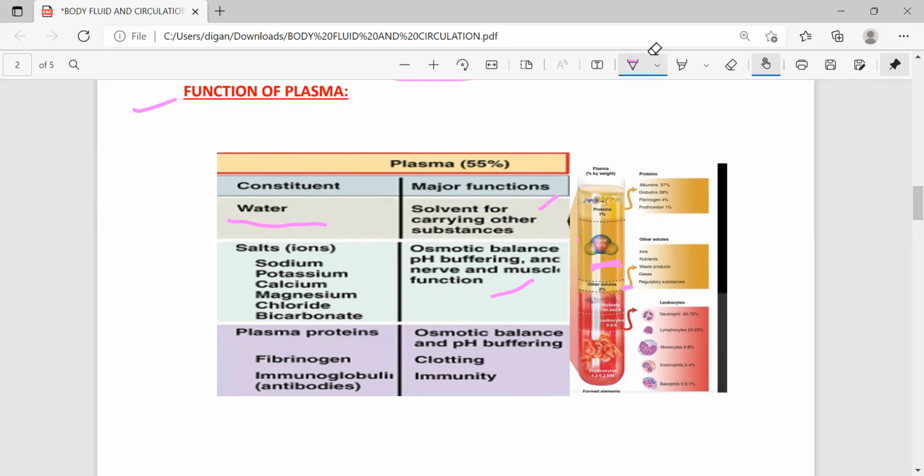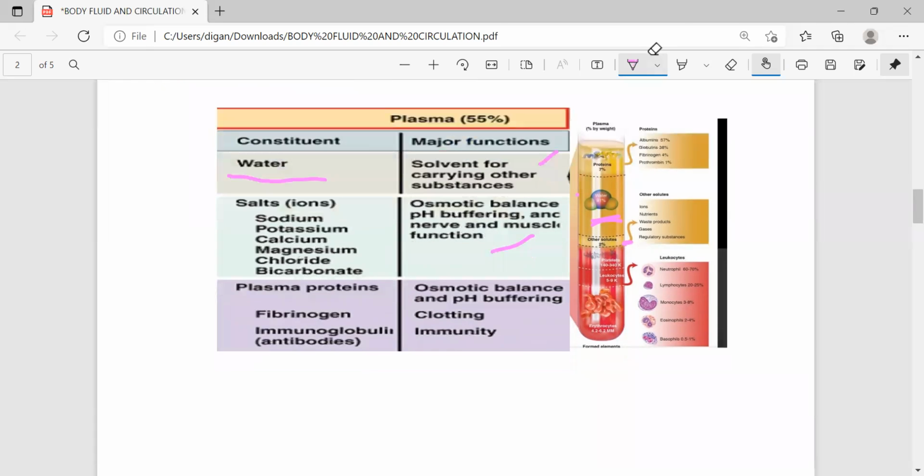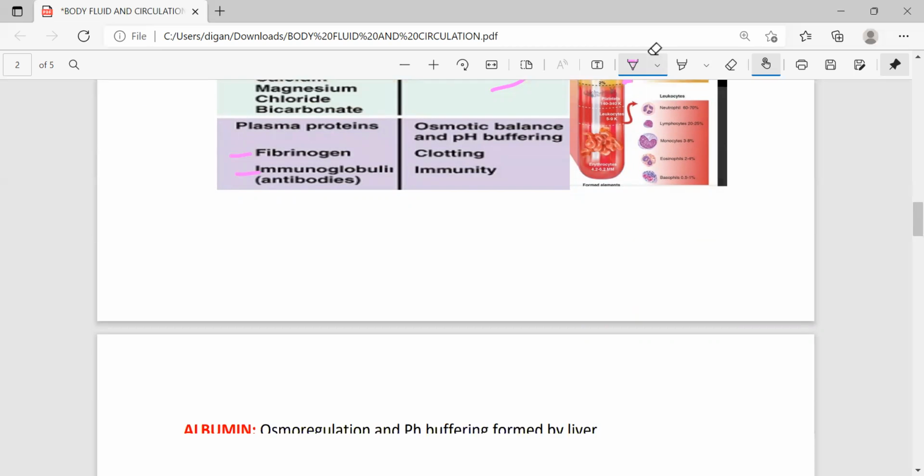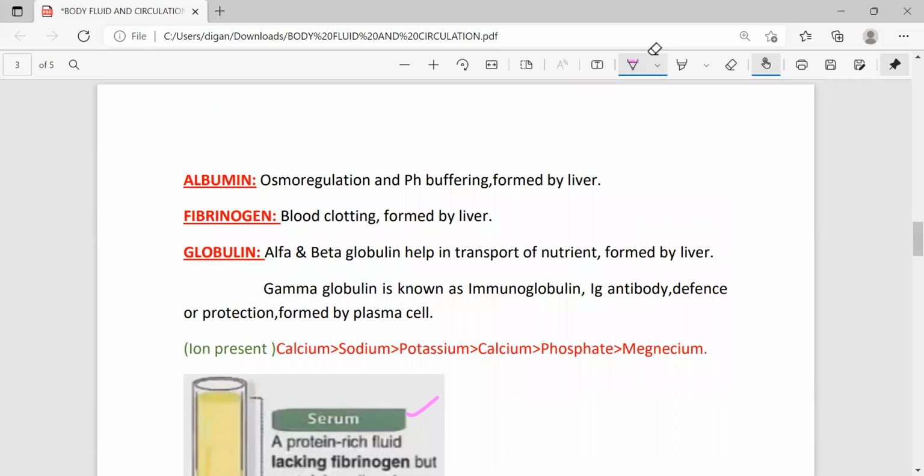Then last come to the function of plasma proteins. In the plasma protein, there are mainly 3 types of protein: albumin, fibrinogen, and globulin. Albumin is most abundantly found in plasma. The main function of albumin is osmoregulation. Osmoregulation means maintaining the salt and water concentration within the body. It also does pH buffering, and albumin is formed in the liver.